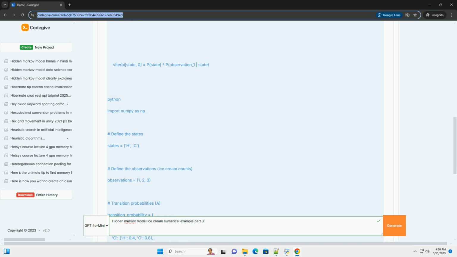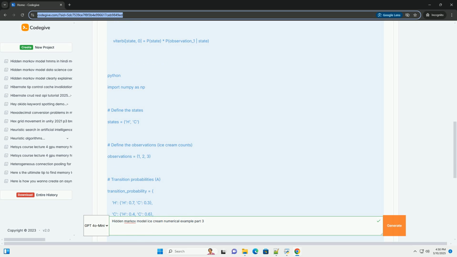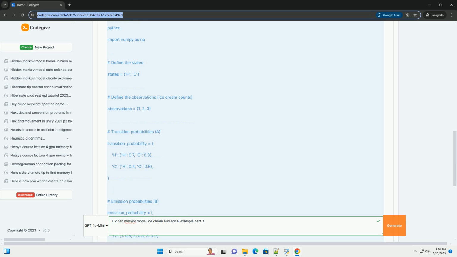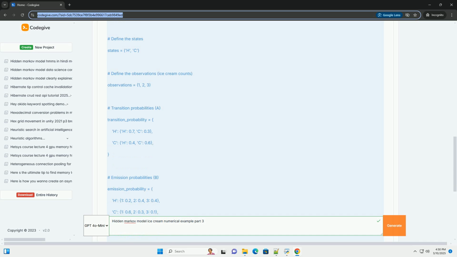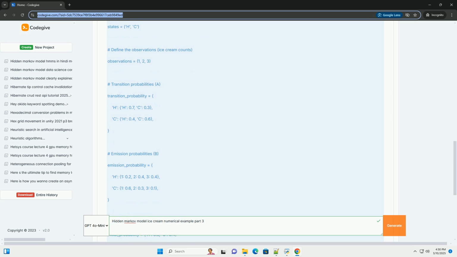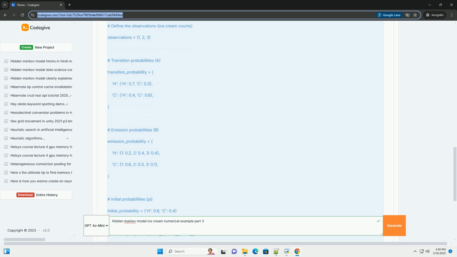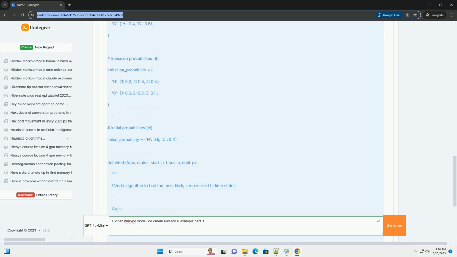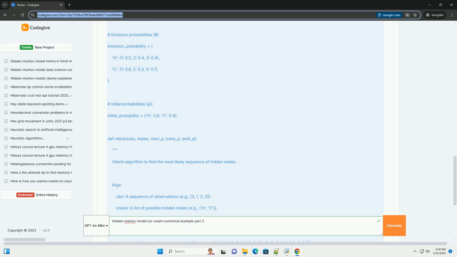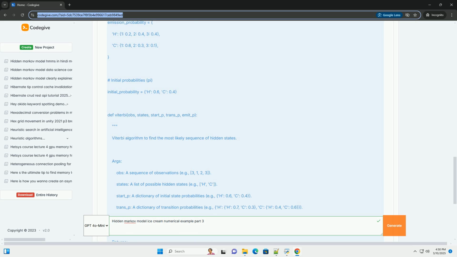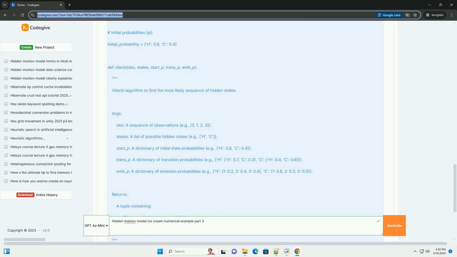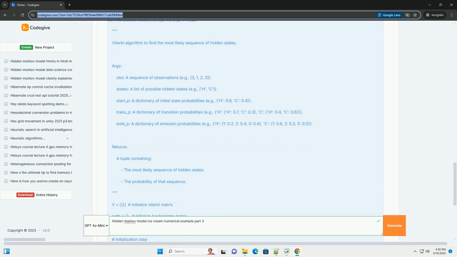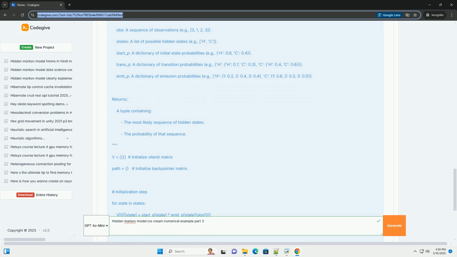Hidden states: the states are the weather. We have two states: H, hot, and C, cold. Observations, or emissions: what you observe, which is the number of ice creams Alex eats each day. We have three observations: 1, 1 ice cream; 2, 2 ice creams; 3, 3 ice creams.